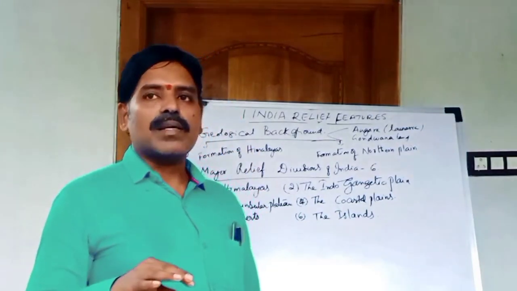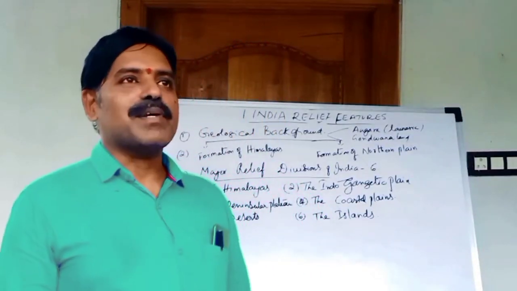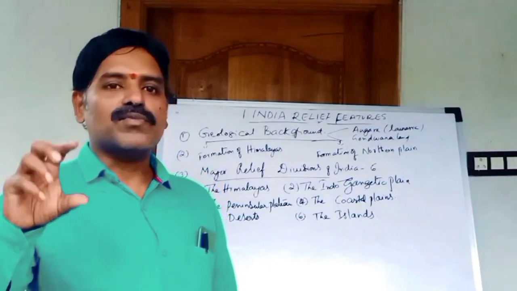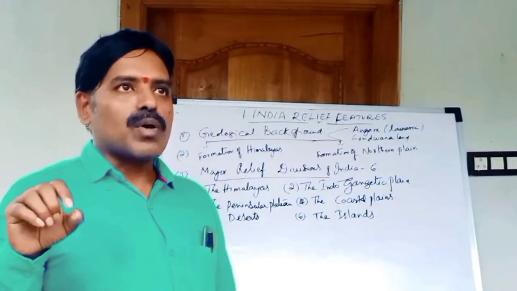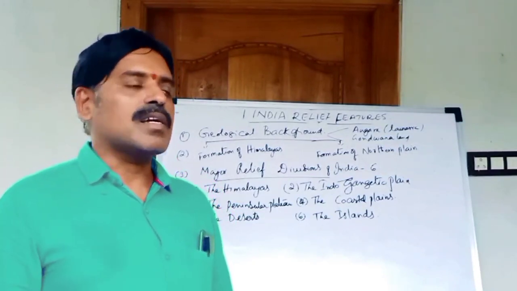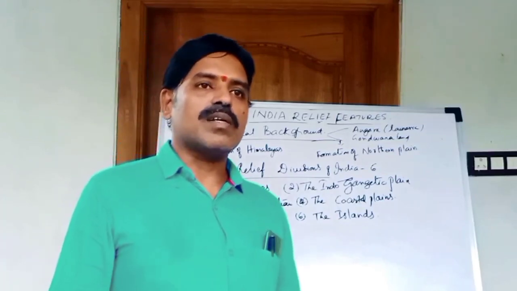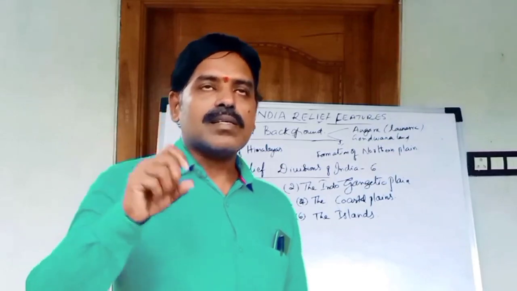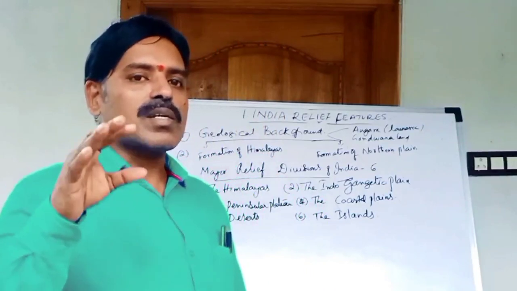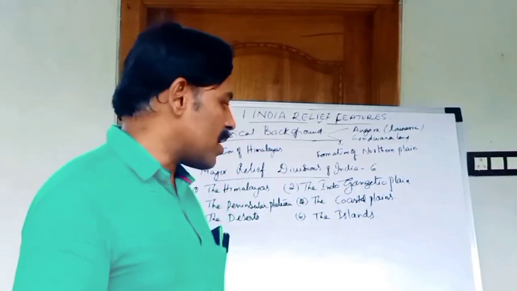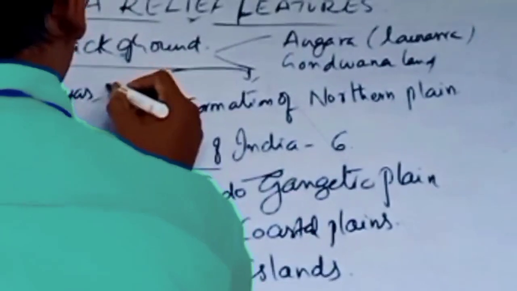Afterwards, due to the immense collision and compression of these landmasses, mountains were formed through the process of folding. That's why the Himalayas are called folded mountains, and young folded mountains.